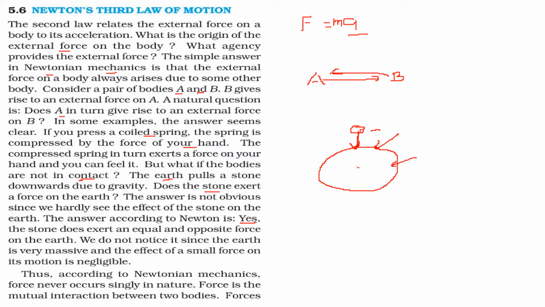According to Newtonian mechanics, force never occurs singly in nature. These are two bodies. So the force is the mutual interaction between these two bodies.